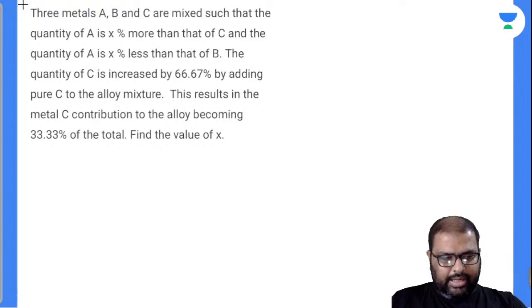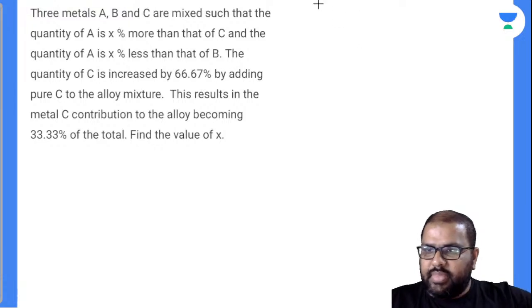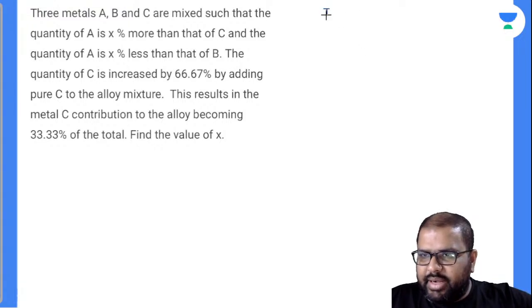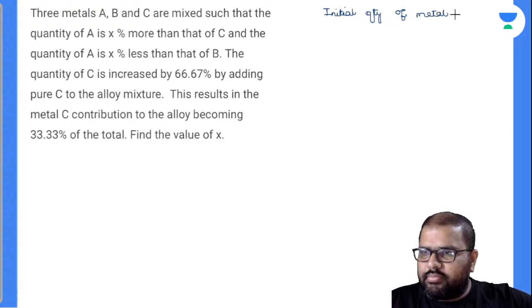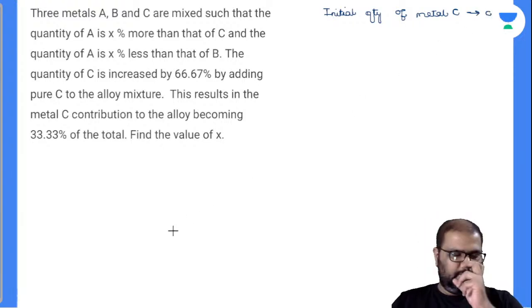So the question is revolving around C, and you are asked to find out the value of x. Let us suppose the initial quantity of metal C is C. I'll write it down like this, initial quantity of metal C, I'll take small c. Okay, done.